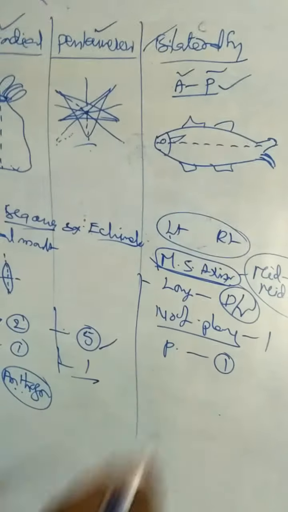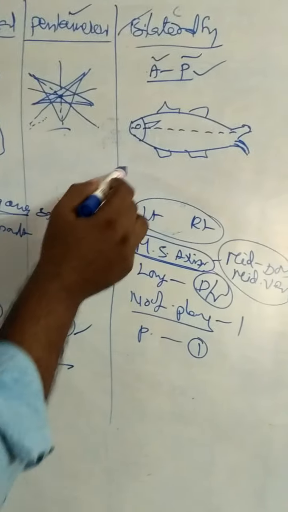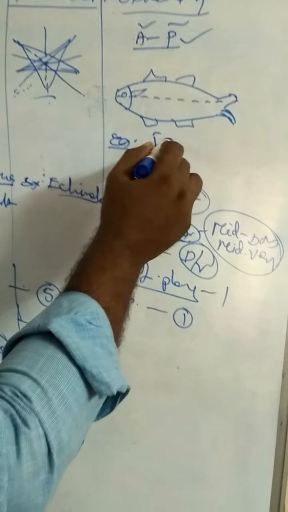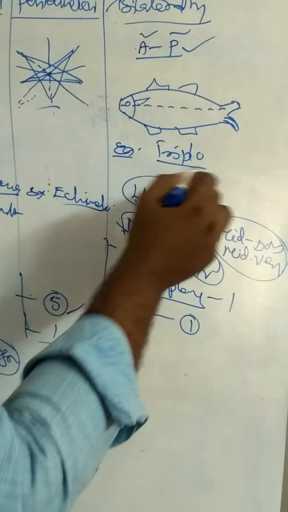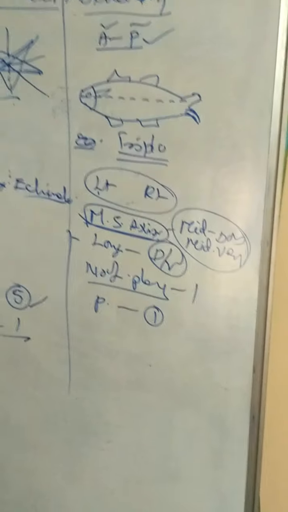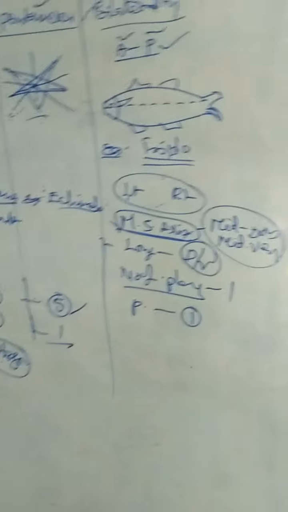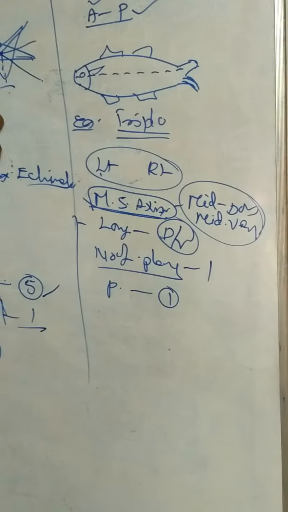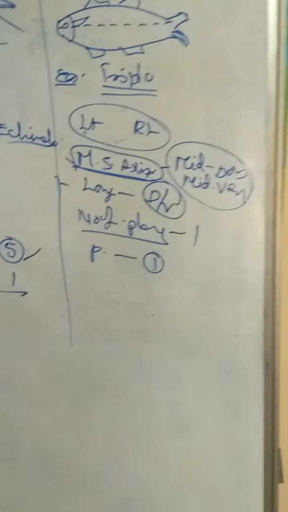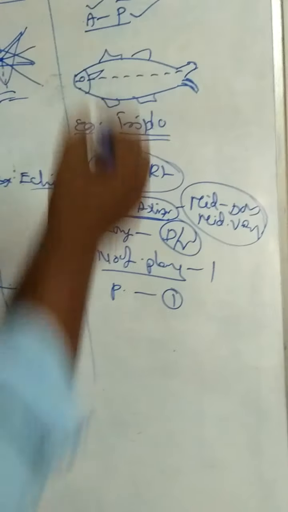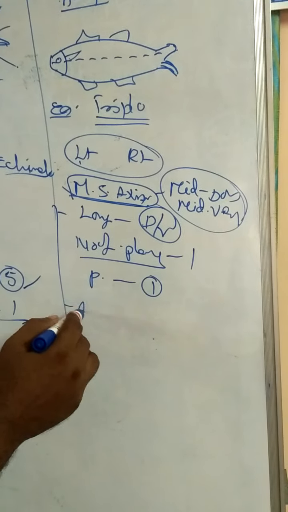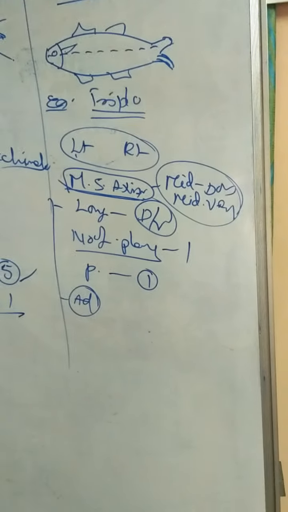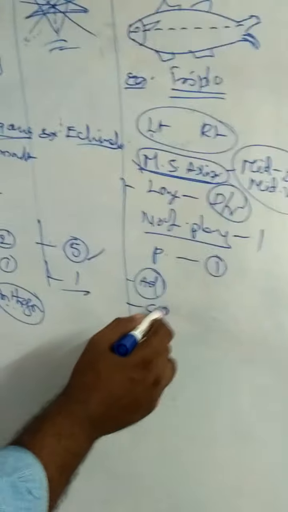Example for bilateral symmetrical animals: all the triploblastic animals exhibit bilateral symmetry except adult gastropods and adult echinodermates. Bilateral symmetry is the most advanced symmetry. Why is it called the most advanced symmetry? These animals exhibit cephalization.